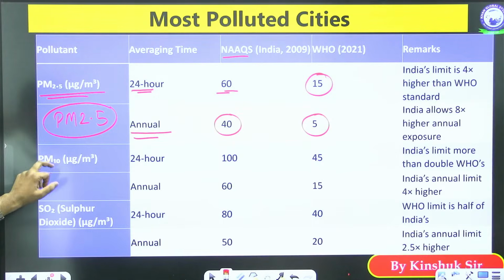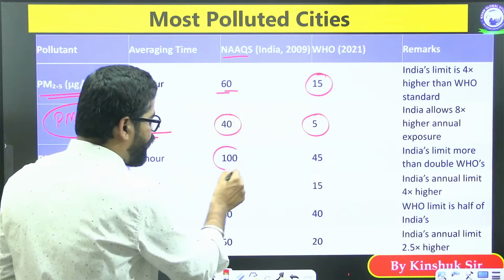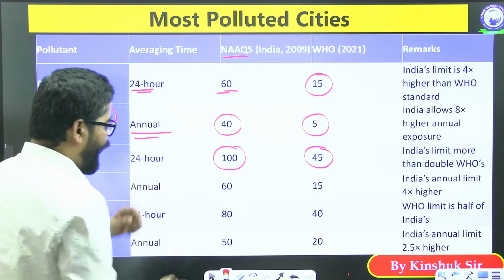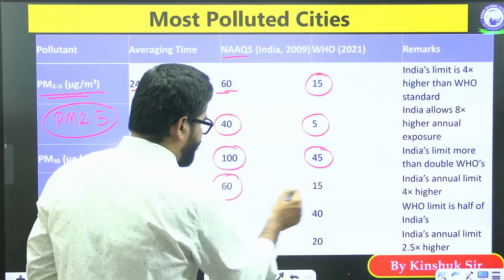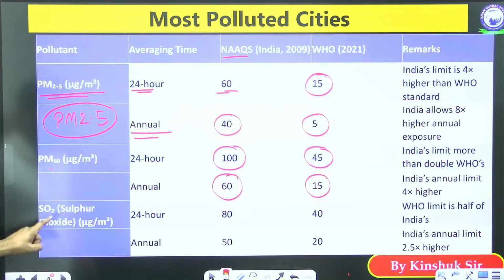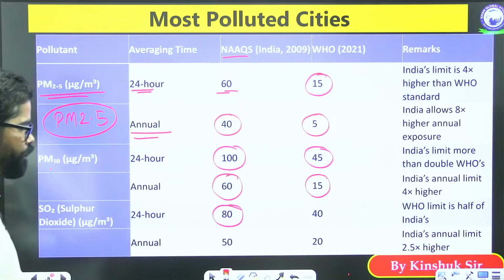Then PM10 particles. In this case also, India allows up to 100, WHO allows up to 45. For annual, India allows up to 60, WHO allows up to 15. If we talk about the sulfur dioxide, India allows up to 80 microgram per meter cube.